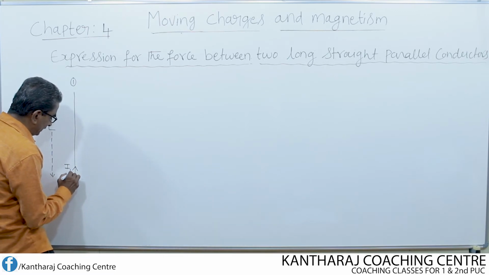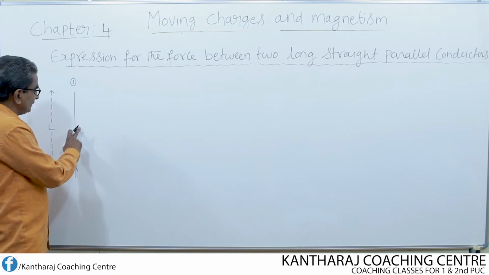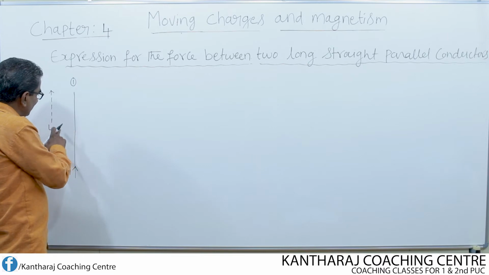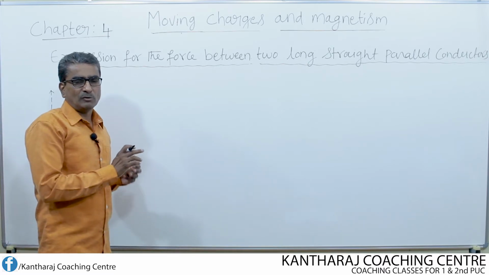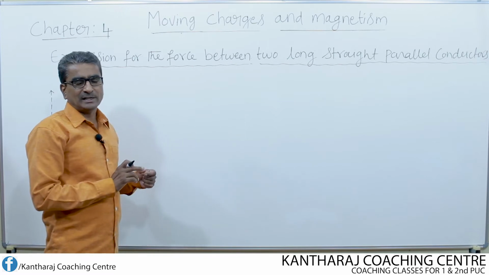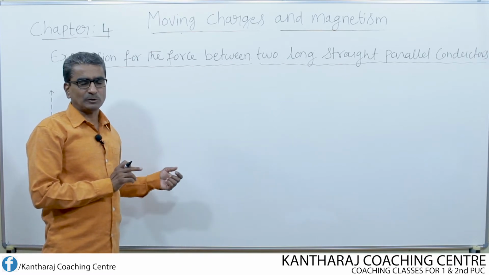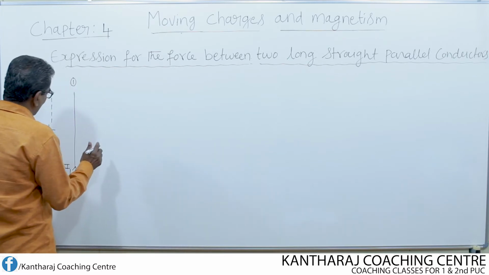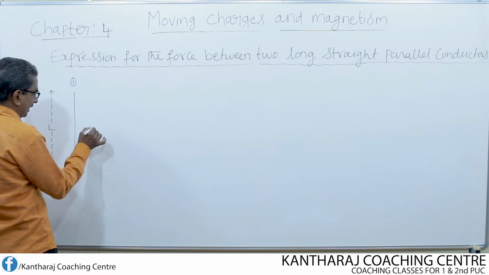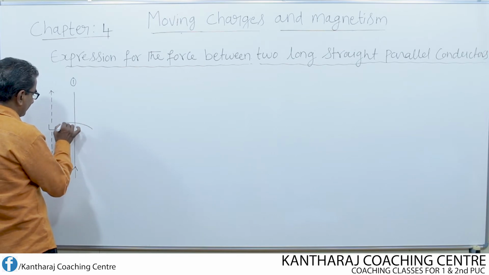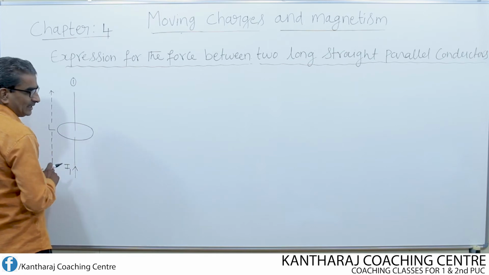Let I1 be the current. Due to this current, a magnetic field is produced all around this conductor. How do we find the direction of the magnetic field? By making use of the right hand clasp rule or thumb rule. Now I consider one magnetic line of force all around this. So this is the magnetic line of force.